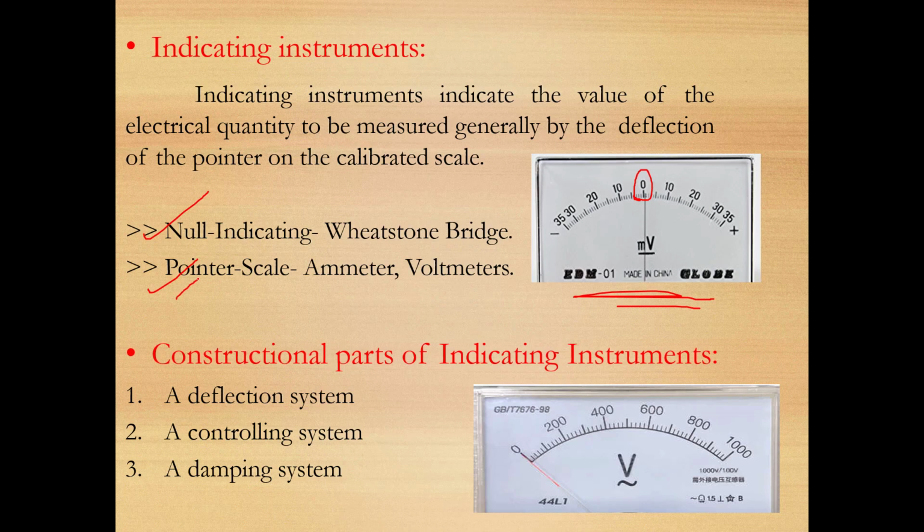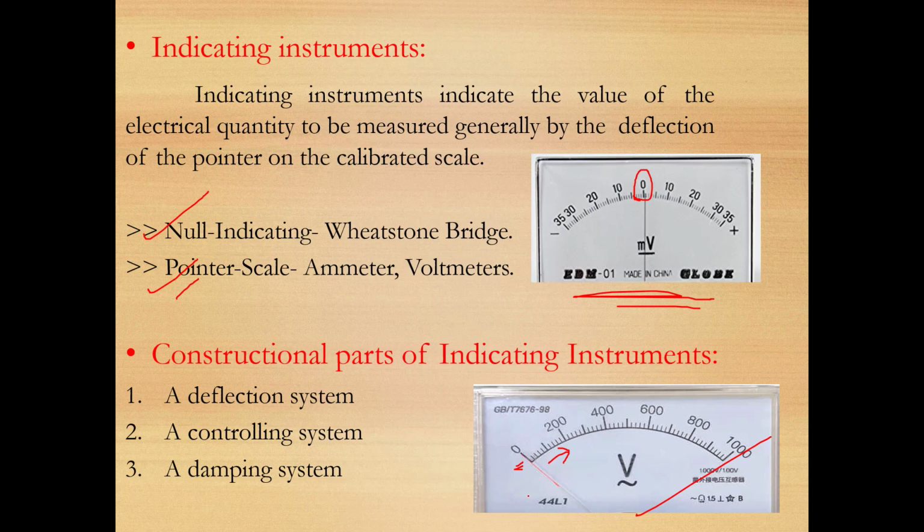But another one is pointer scale. Pointer scale means that you see here, the zero is in the leftmost position, unlike here. Zero is in the leftmost position, so the pointer can move freely in the clockwise direction and give us the reading. These are mostly used in daily use instruments. There is a pointer, it rotates along the scale, and when you look at the panel, it gives me the indication, it gives me the reading.